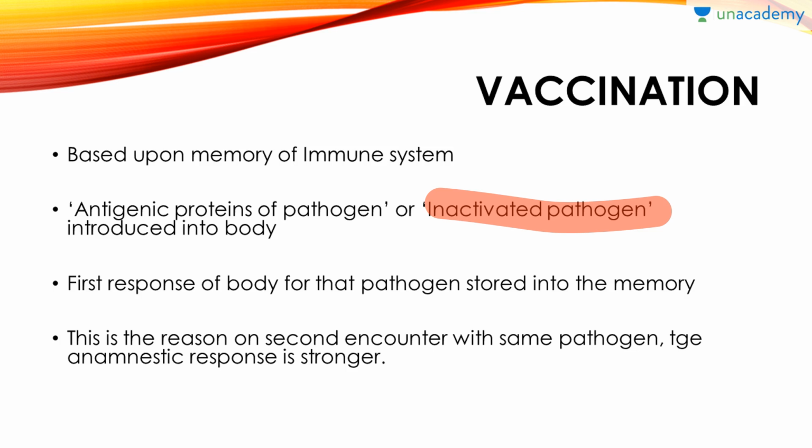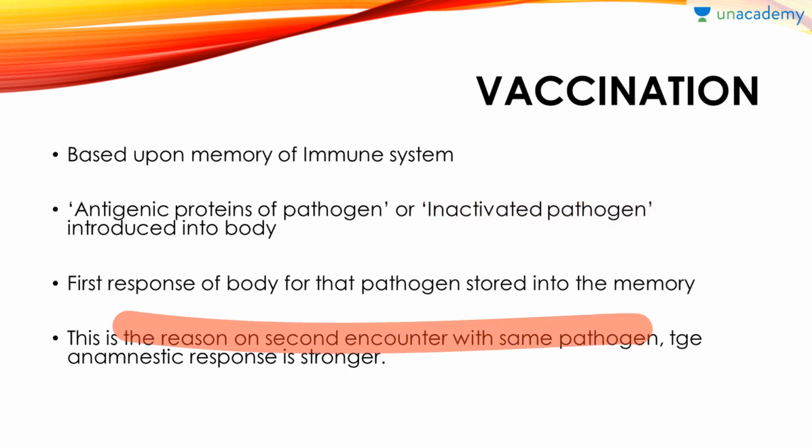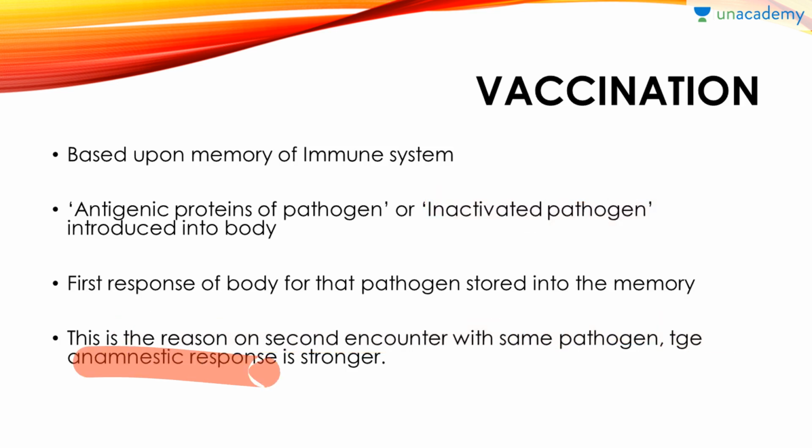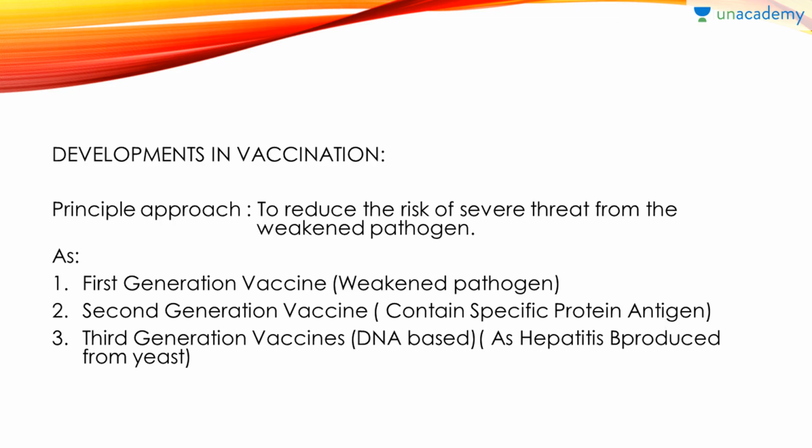All right, so what I have written is that on second encounter with the same pathogen the anamnestic response is stronger. What is the anamnestic response? This is the second response. First is your primary response, that is slow. Obviously it will be slow because it is the first encounter, and the secondary response, the anamnestic response, is always the stronger one because your body knows how to respond. Okay, clear.